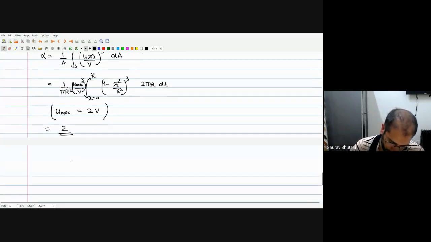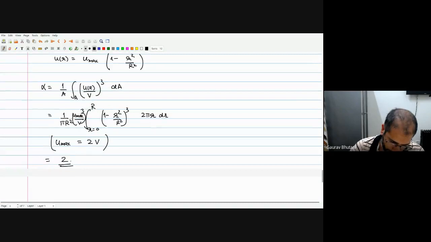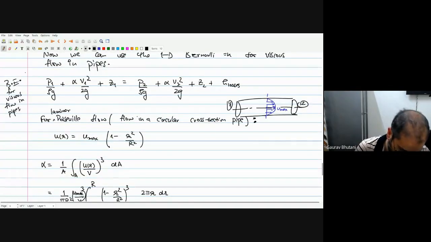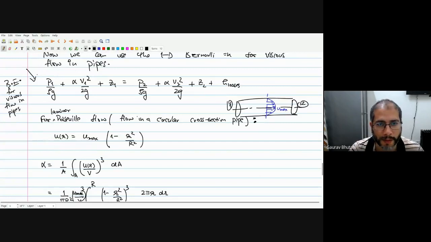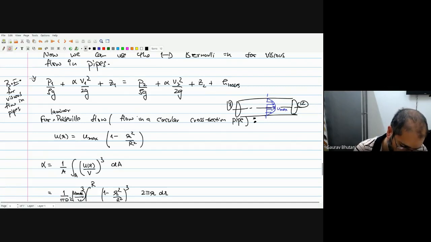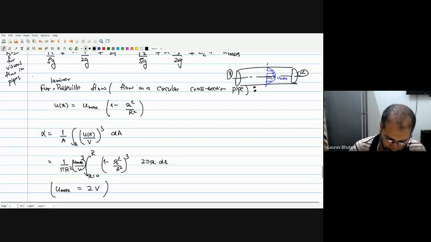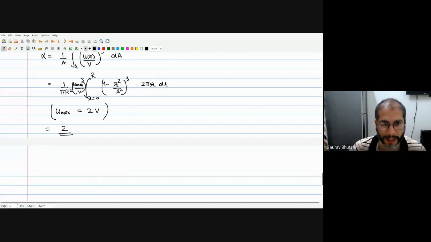So this is the value of the kinetic energy correction factor for laminar flows. It is important. If you had this equation and you made a mistake, and if your v square by 2g term was significant, then you'll end up making 100% error in the calculation of this particular term v square by 2g. So you have to be careful what the value is. For turbulent flows, we'll see that this value will be much less than 2. In many highly turbulent flows, we can actually take alpha equal to 1. But for laminar flows, theoretically, we have seen that this is equal to 2.